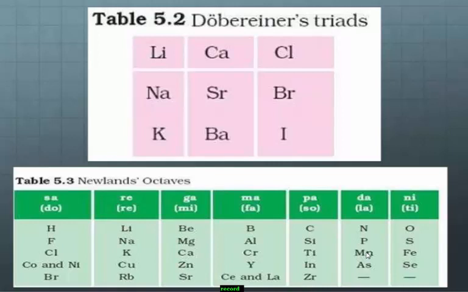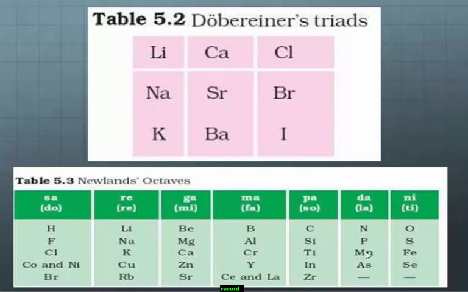In the next table, you observe the examples for Newland's octaves. Every eighth element has the same properties as the first element. Here hydrogen, lithium, beryllium, boron, carbon, nitrogen and oxygen.